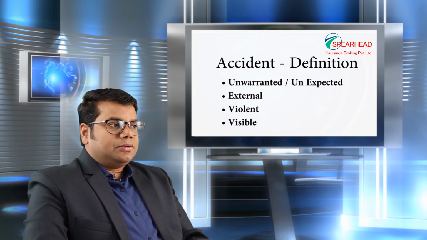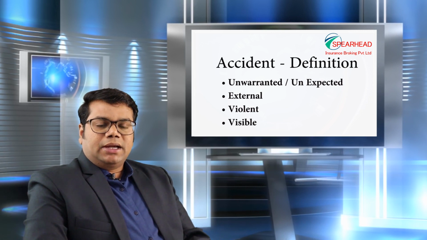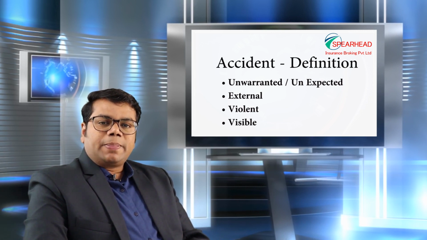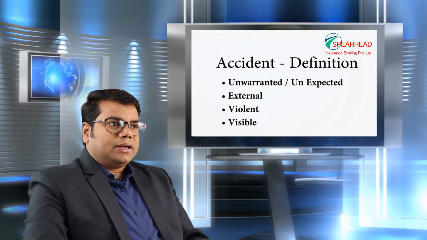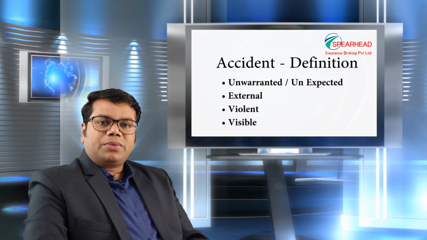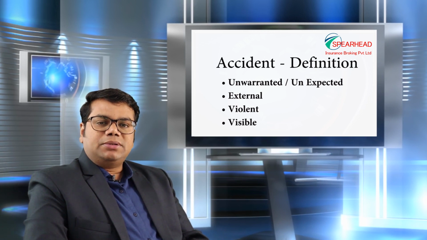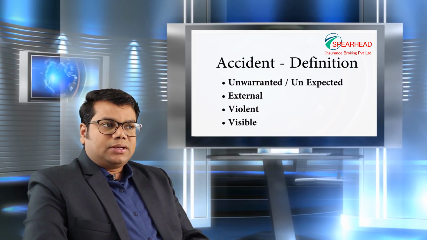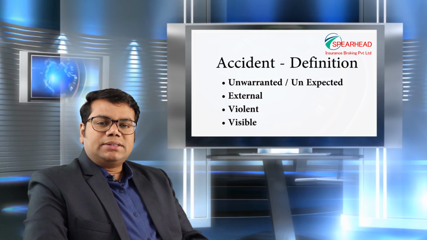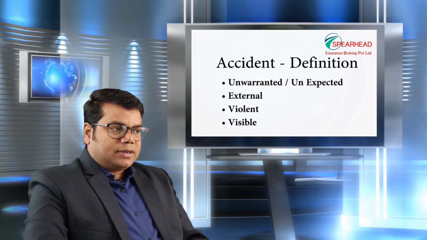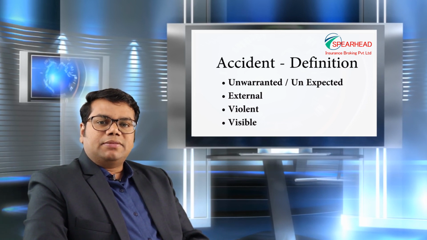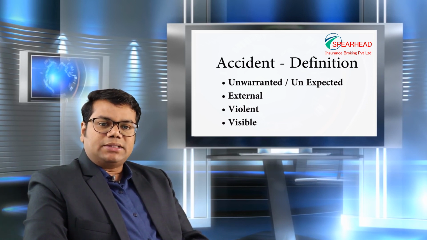If you take an example, a road accident is an unwarranted one, it is something that comes as an external event, it is also sometimes violent, and it should be visible also. Visible means any impact that is created is visible either by naked eye or by an X-ray.